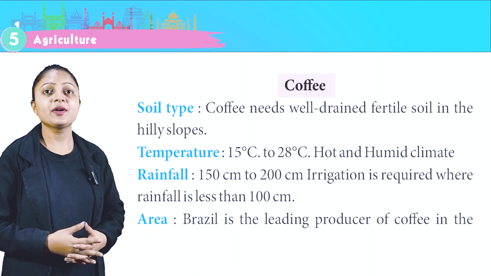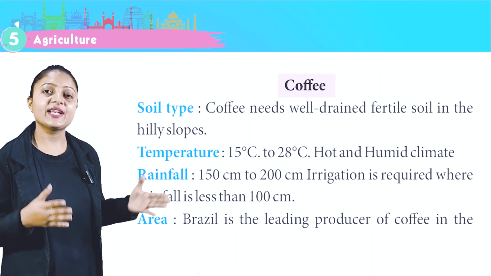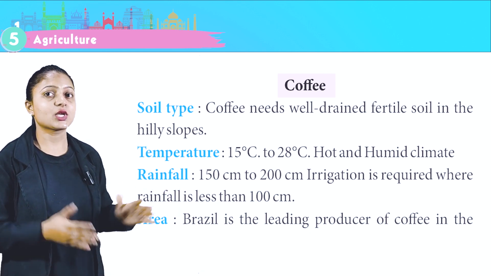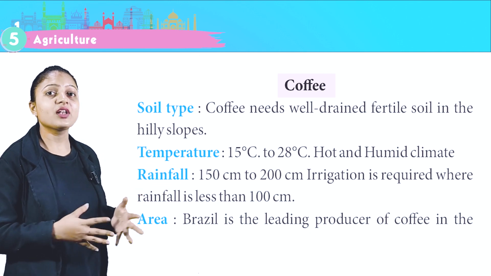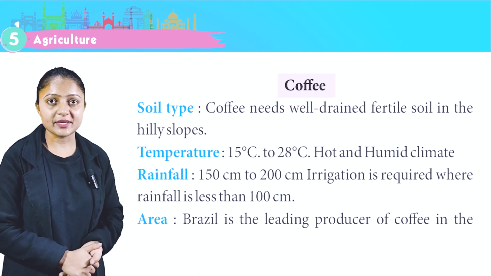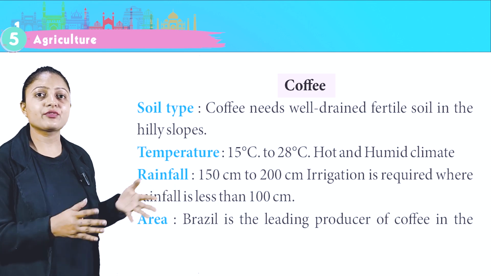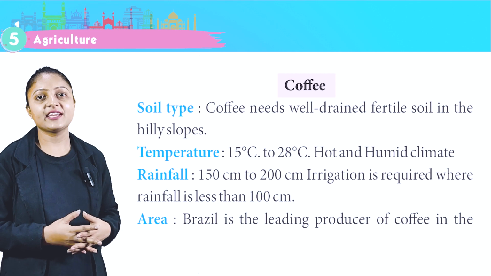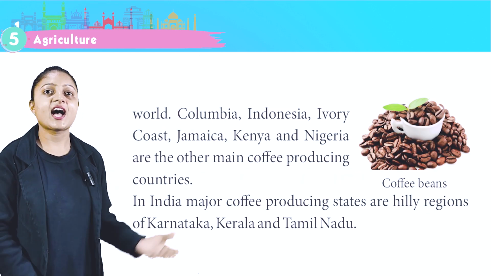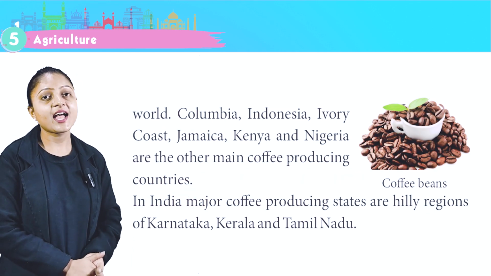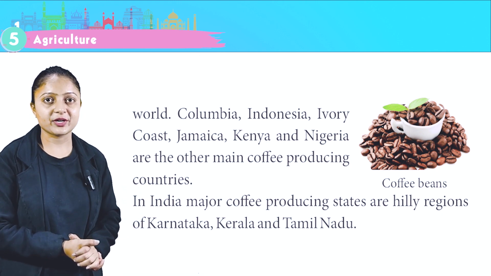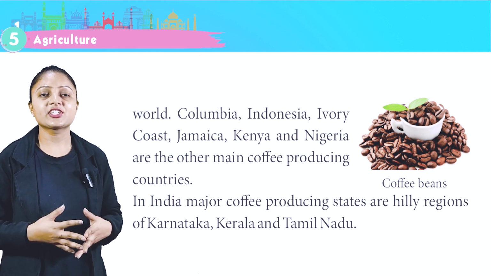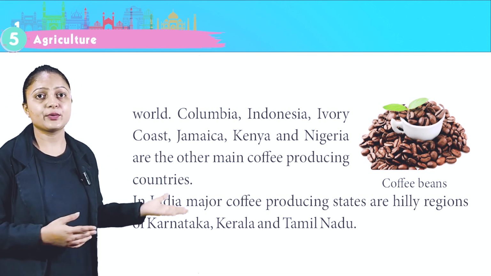Coffee. Soil type. Coffee needs well-drained fertile soil in hilly slopes. Temperature 15 degrees Celsius to 28 degrees Celsius. Hot and humid climate. Rainfall 150 centimeter to 200 centimeter. Irrigation is required where rainfall is less than 100 centimeter. Area, Brazil is the leading producer of coffee in the world. Colombia, Indonesia, Ivory Coast, Jamaica, Kenya and Nigeria are the other main coffee producing countries. In India, major coffee producing states are hilly regions of Karnataka, Kerala and Tamil Nadu.